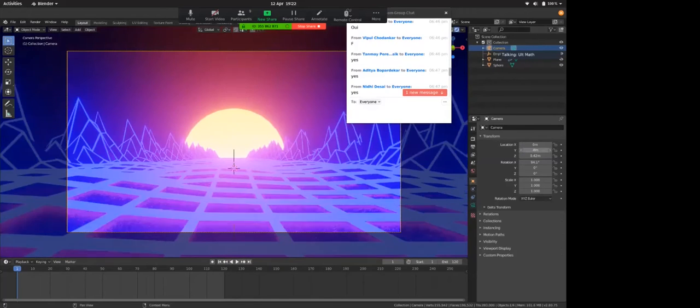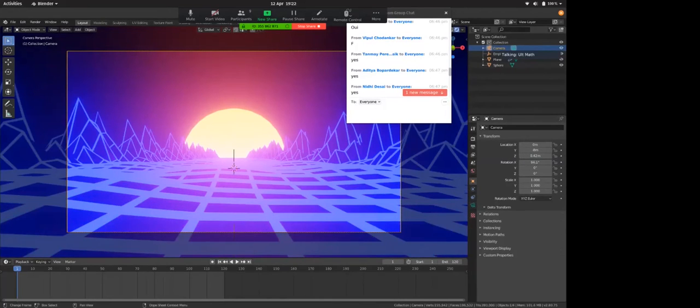And so I want my camera to move forward as time moves forward. To do that, we use keyframes. So your first frame would be 1. Hit left arrow on your keyboard so that it becomes 0. See, my frame has gone to 0.